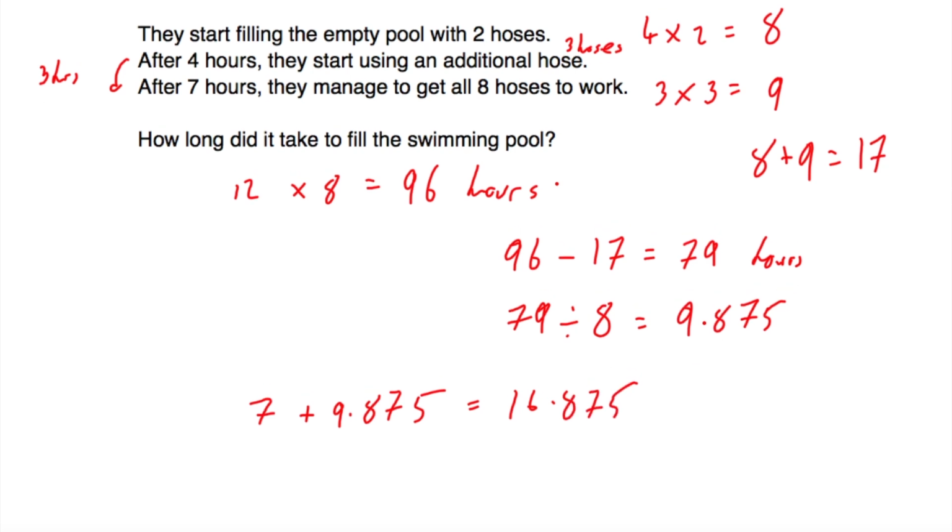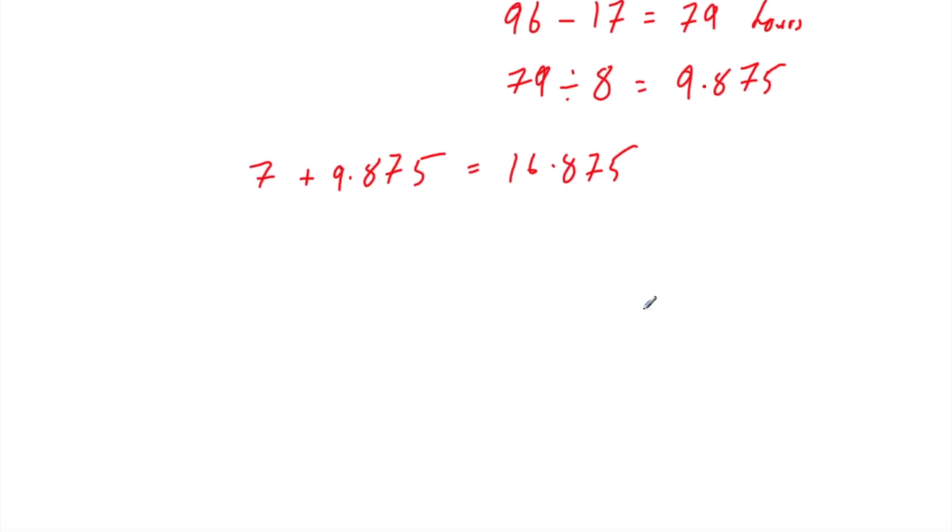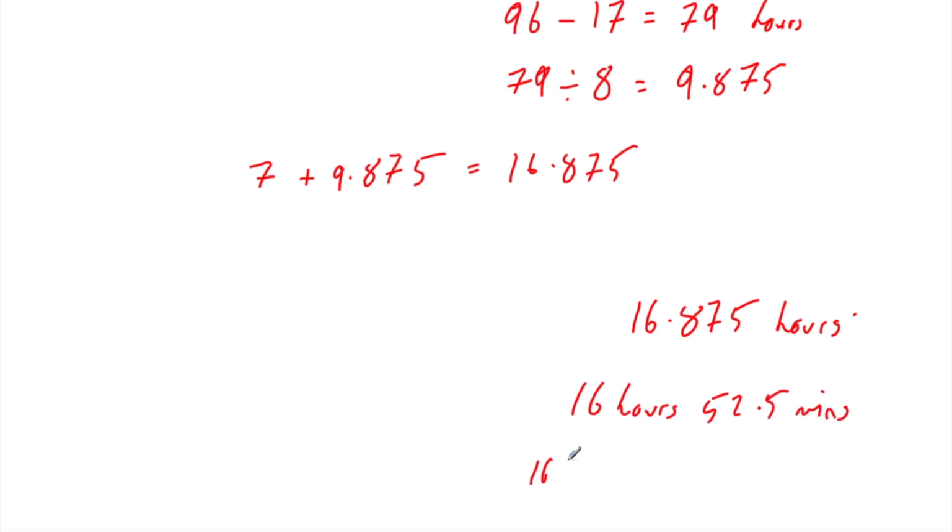And that's our answer. It would take a grand total of 16.875 hours. Or if we wanted it in hours and minutes, it'd be 16 hours, and then we take the 0.875 and multiply that by 60. That's equal to 52.5 minutes. Or you could even write it as 16 hours, 52 minutes and 30 seconds. So that's how long it would take to fill up the pool.